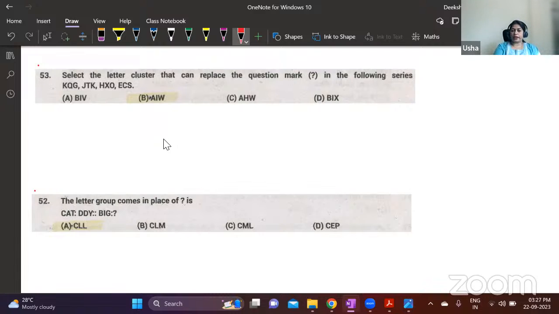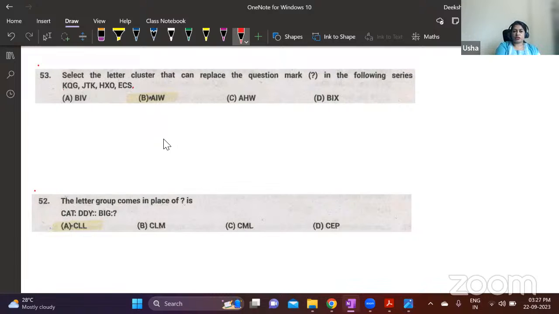See, select the letter cluster that can replace the question mark in the following series. So here the question mark is not there, I think it is the next question. So we have KQG JTKHXOECS. In this type of question, don't try to find out the relation among these letters. Instead, try to find out the relation between every first letter, every second letter.